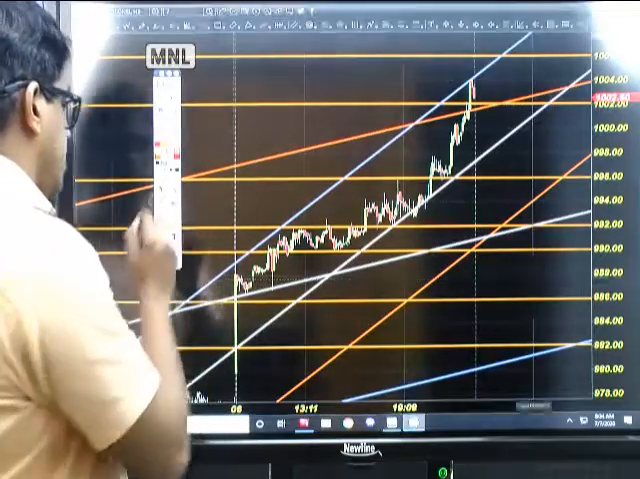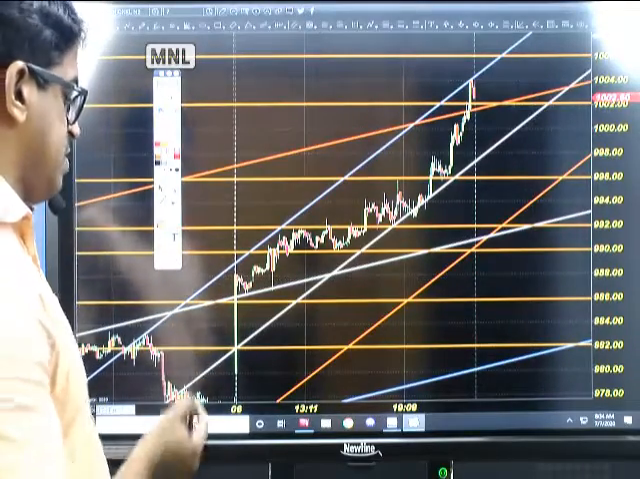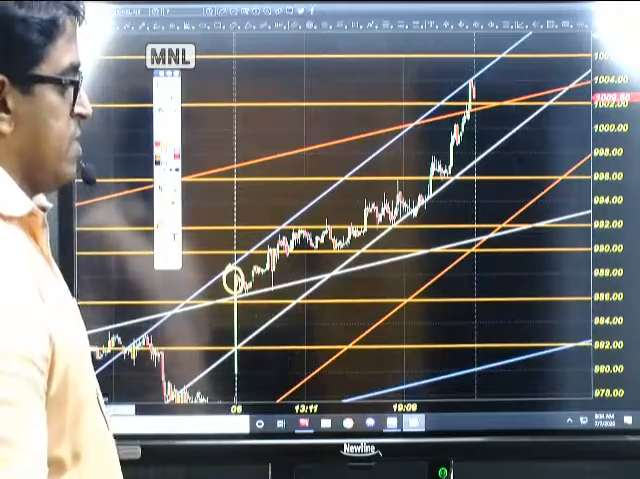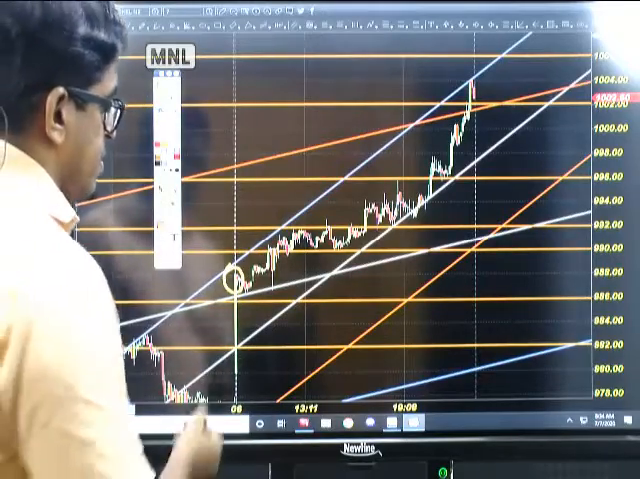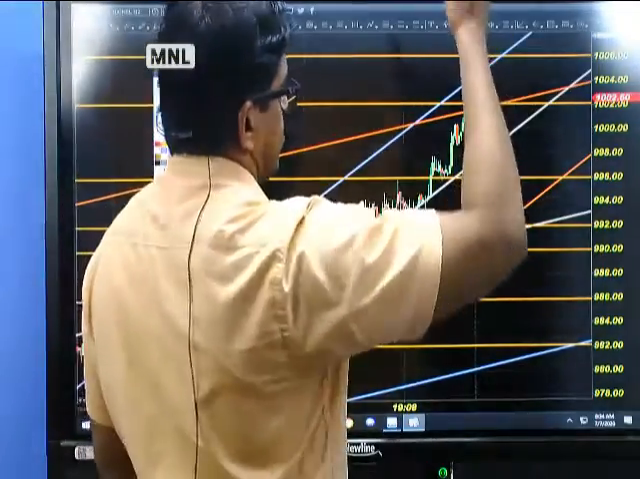So this is nickel chart. What happened in nickel market? Yesterday the price opened higher. Yes, we expected that. And right after the opening, it went up straight away. It's on the buying mode.